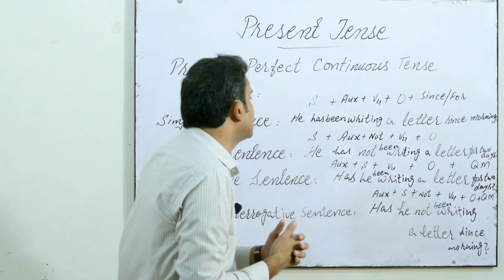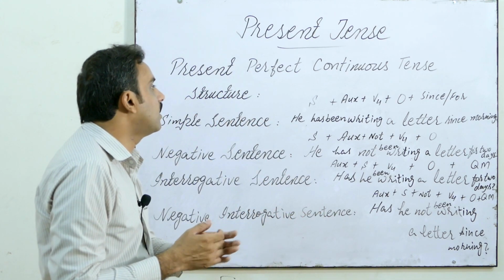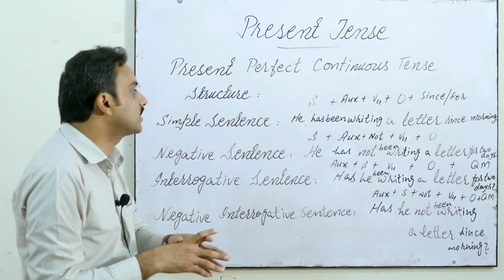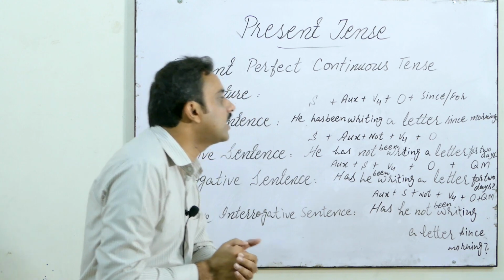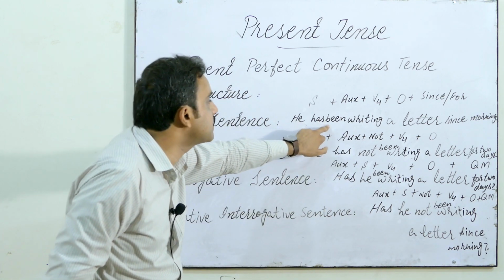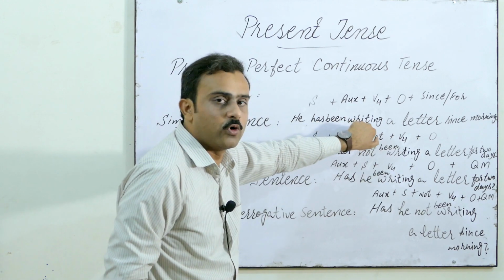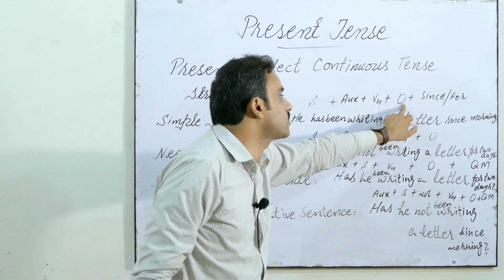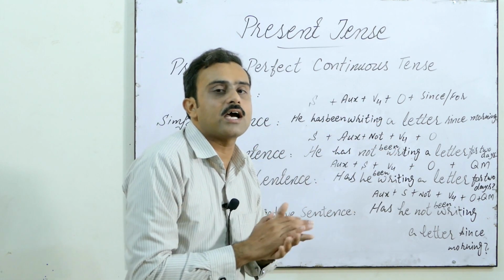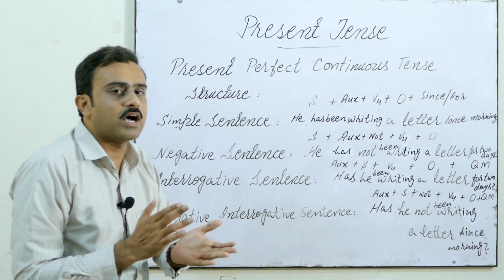So, the category of simple sentence in present perfect continuous tense, the structure we have: he has been writing a letter since morning. So he has been is the auxiliary, writing is the fourth form, and a letter is the object, and then we use since morning because the time is unlimited.